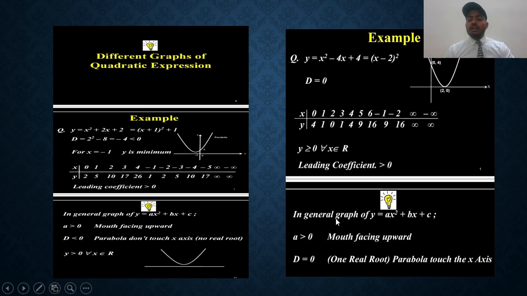In general form, y = x² + bx + c. Here y is greater than or equal to 0 for all real values of x. The leading coefficient is always greater than 0. So I hope you are getting my point very well.